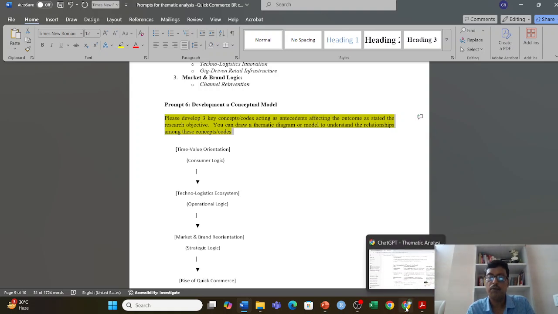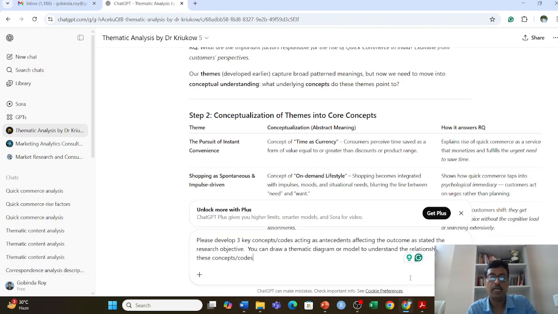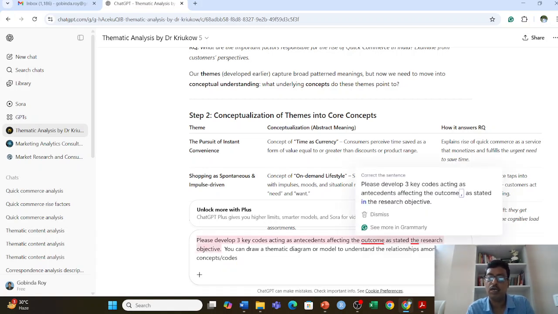This prompt I will put again in the generative AI session and clearly mention: develop 3 concepts or codes. I can take a code also, or a concept. This code can be something similar to a construct in structural equation modeling. So I take 3 codes acting as antecedents affecting the outcome.